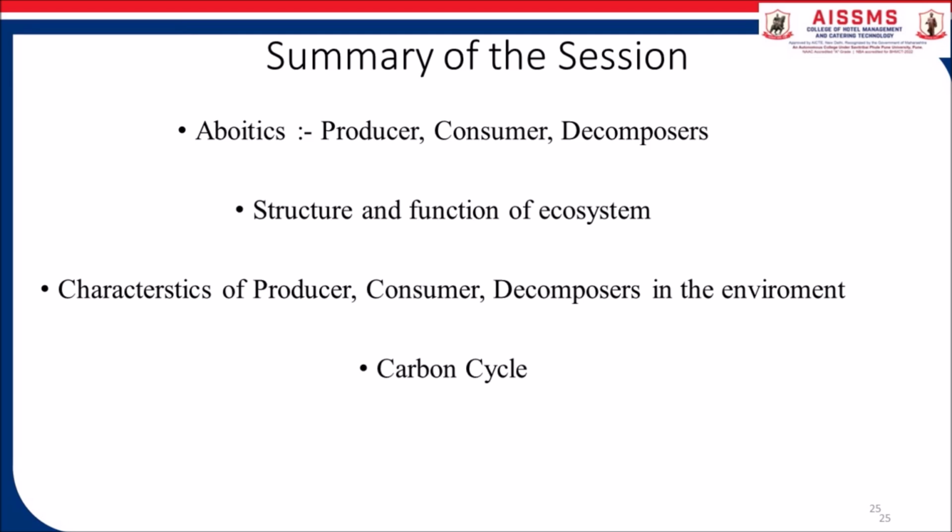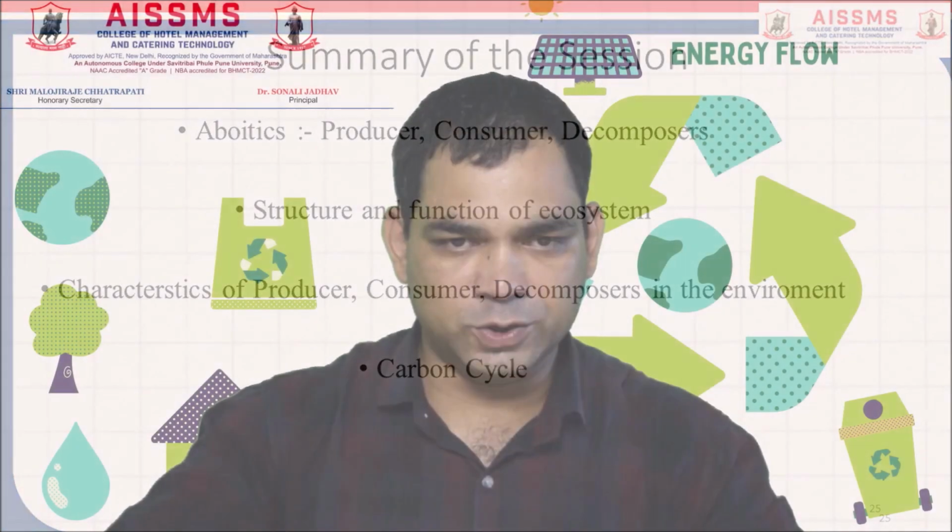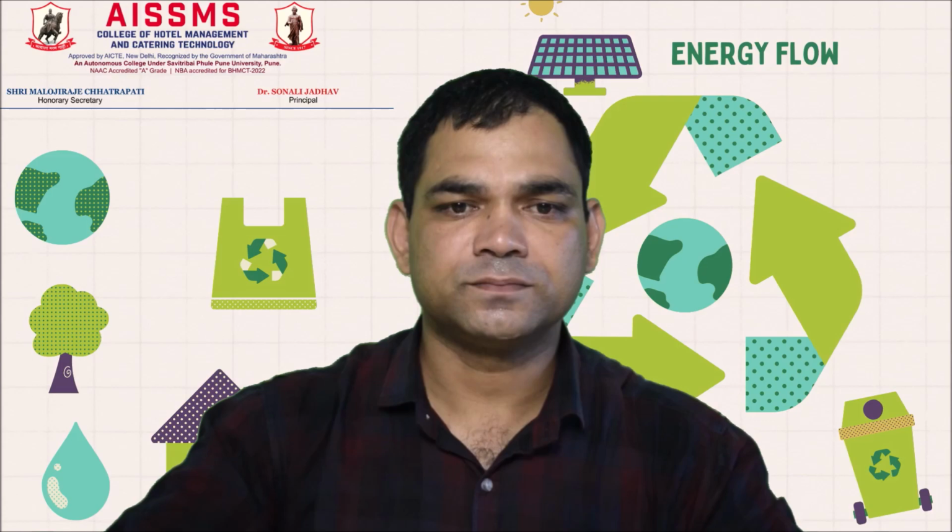We discussed the structure and functions of the ecosystem, how it works in this environment. Then producer, consumer and decomposer, and the characteristics of each in this environment, that we discussed in today's session. Energy flow in the ecosystem, how it works. The carbon cycle we discussed. Thank you.